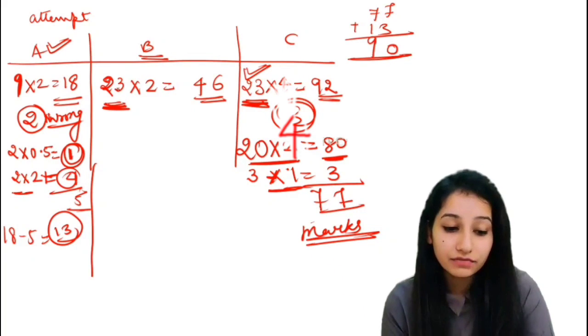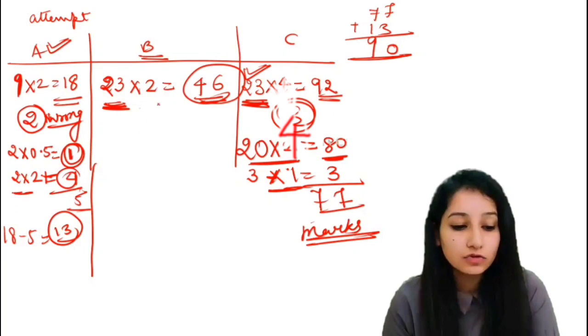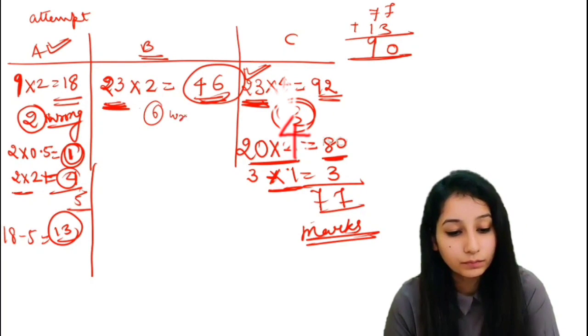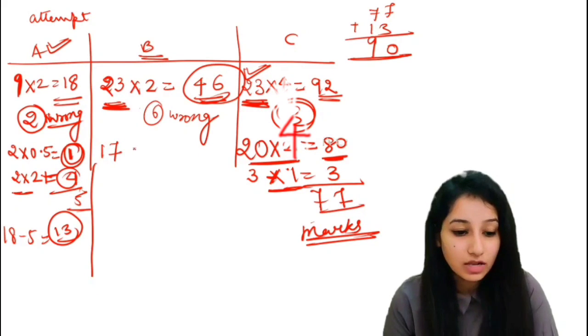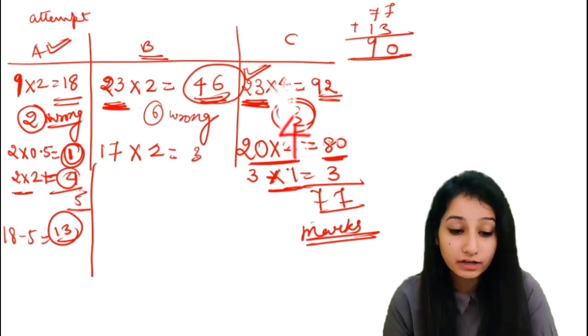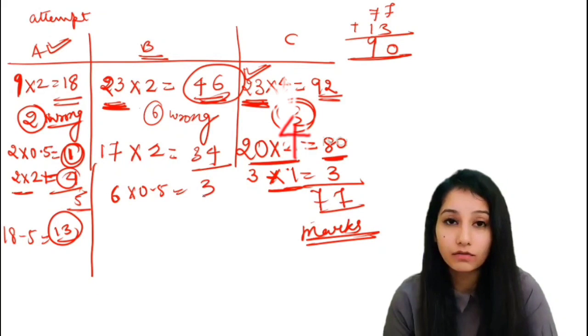So here if you are going for an attempt of 23 questions, just assume that 6 questions are wrong, so that means 17 questions are correct. So 17 into 2 is equal to 34 marks, plus negative marking: 6 into 0.5 is 3 marks lost.